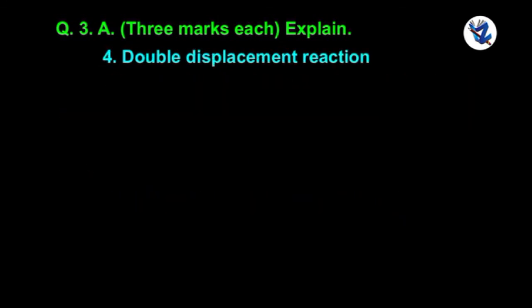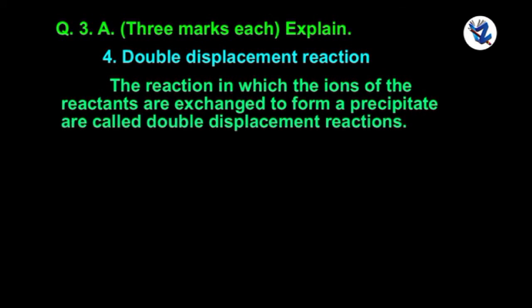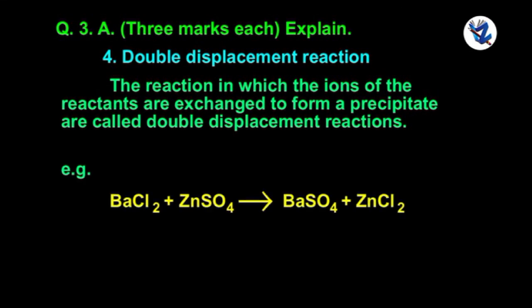Double displacement reaction. The reaction in which the ions of the reactants are exchanged to form a precipitate are called double displacement reaction. For example, BaCl2 plus ZnSO4 gives BaSO4 plus ZnCl2.